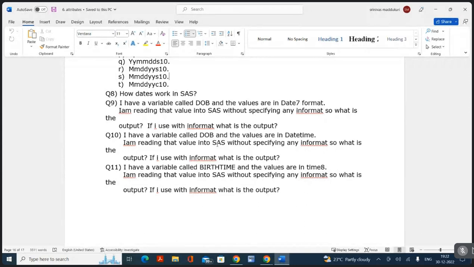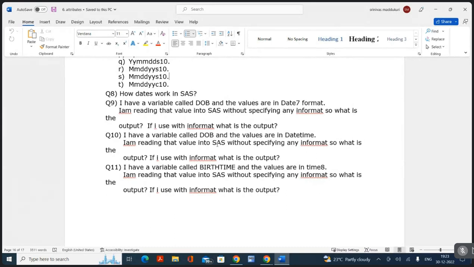Now, 11th question. I have a variable called birth time and the values are in time 8. I'm reading the data without specifying informat. Then what will happen? No data. We can't get the data. If I use a proper informat, then how are we going to get the data? Elapsed number of seconds from midnight 12 o'clock of that day to the given time.